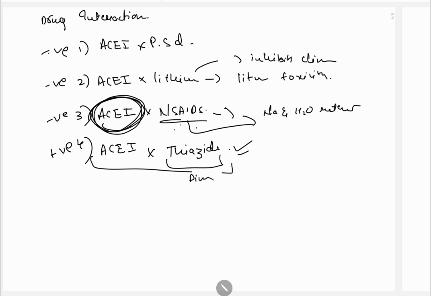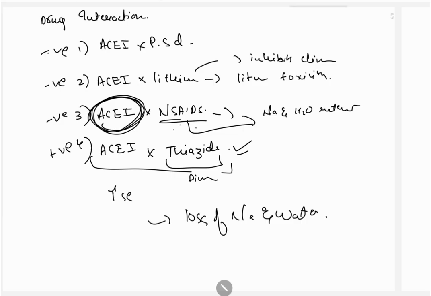Thiazides are diuretics. They increase the antihypertensive effect of ACE inhibitors because they promote loss of water and sodium. Okay, so these were the drug interactions.